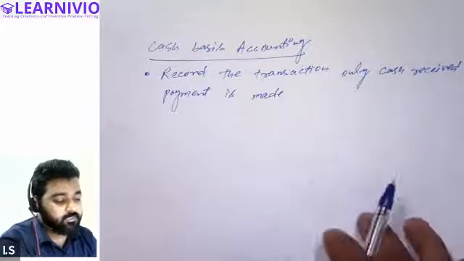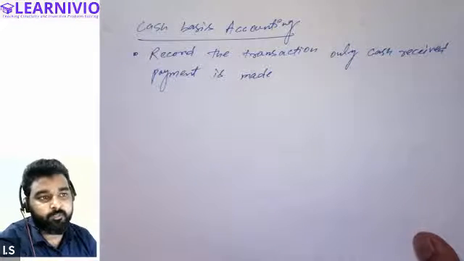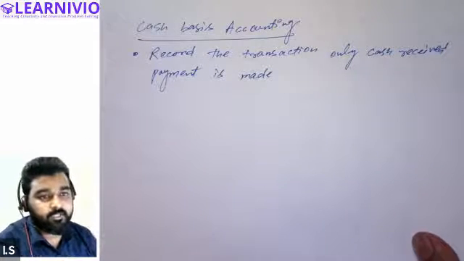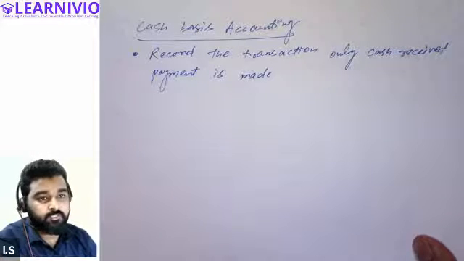It basically says that irrespective of the due date of the payment or the receipt of cash, transactions are to be recorded either on the basis of cash received or the payment made.